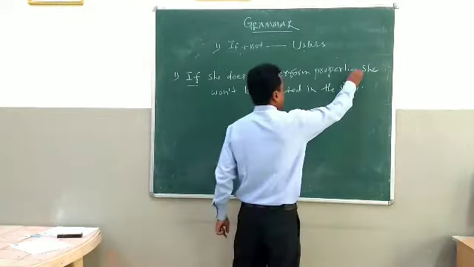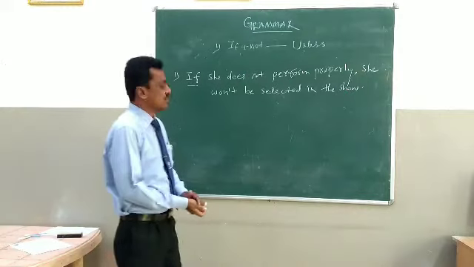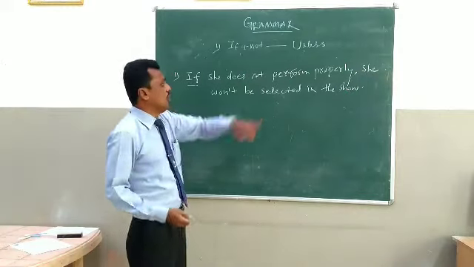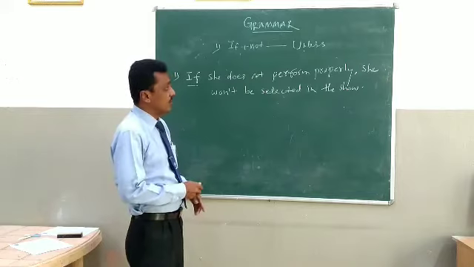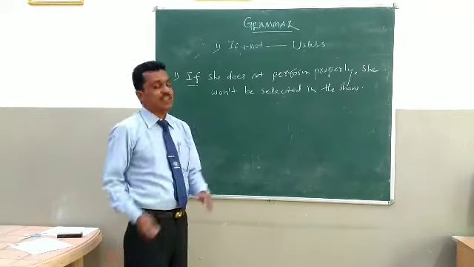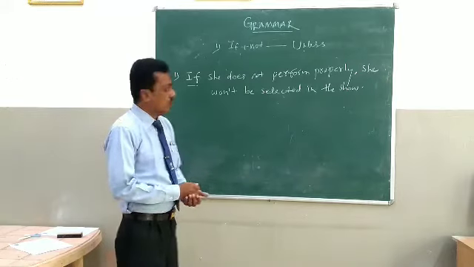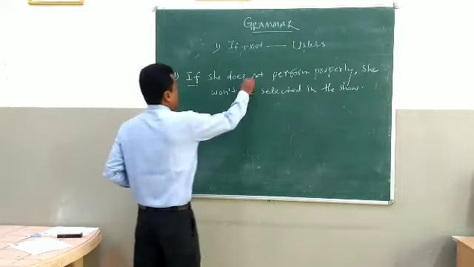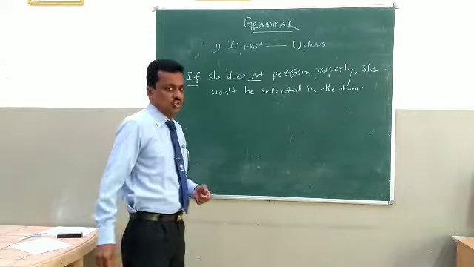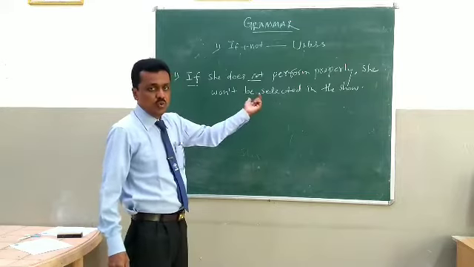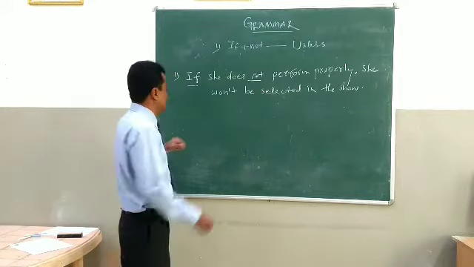So this is the big sentence. If she does not perform properly, comma, she won't be selected in the show. Now once again, if not used, we have to remove these two words and we have to use unless.